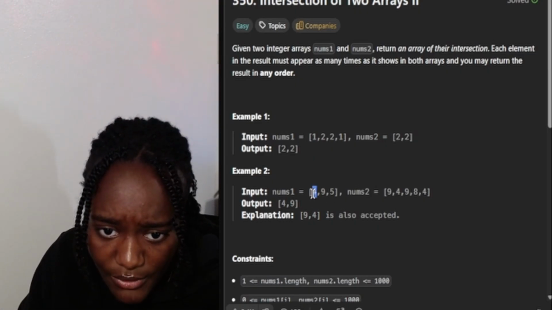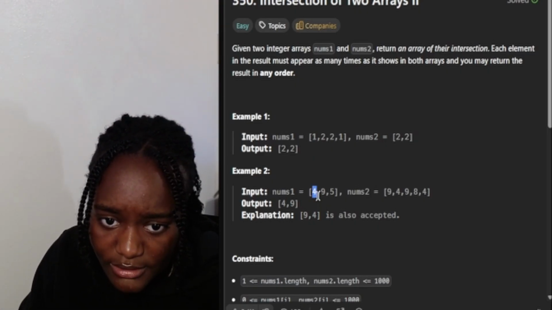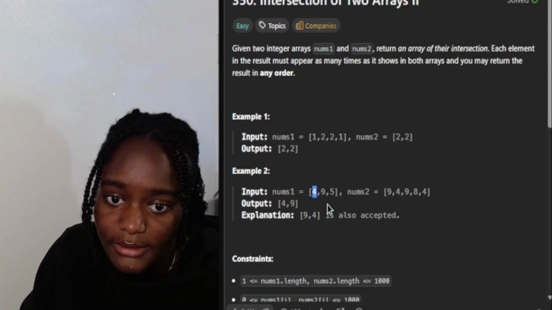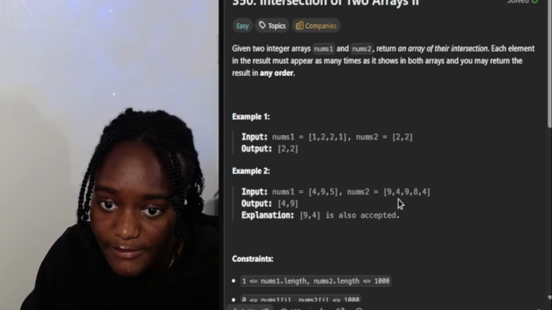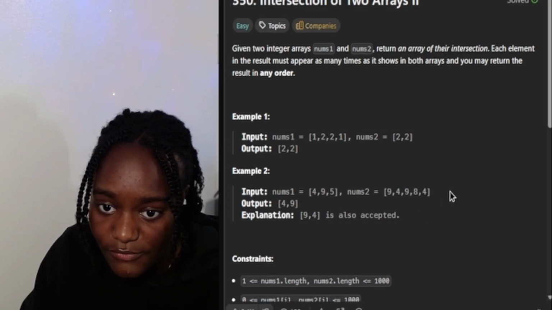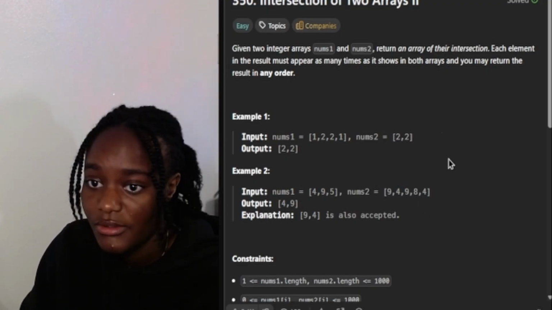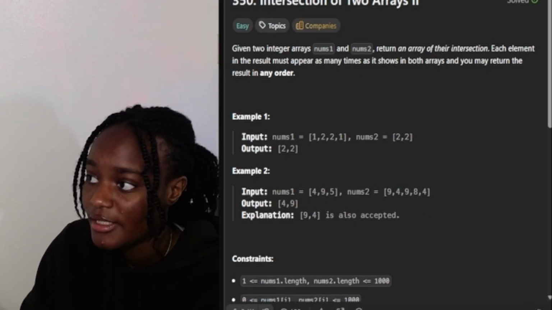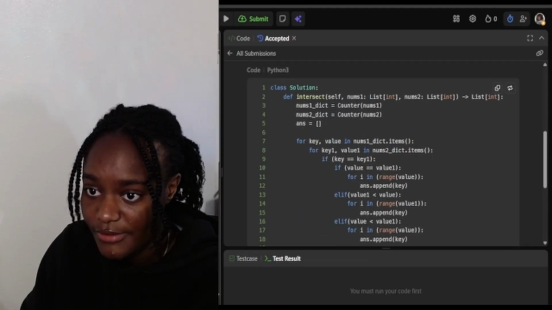So let's look at 4. This is gonna be 4:1 because 4 only appears once, and in here it's going to be 4:2 because 4 appears twice here. So that's what I was doing. So let's go back to my solution.